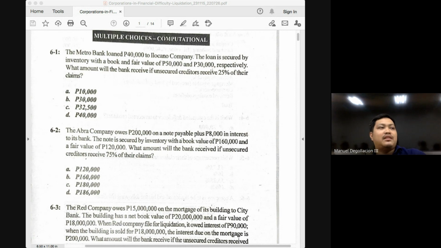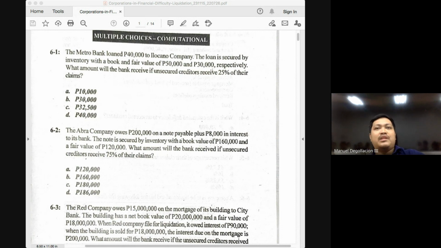Because if you do not prioritize the costs related to the liquidation, do you think someone will be willing to act as a liquidator? The answer is no. So that someone will be willing to act as a receiver or liquidator, we are going to guarantee that the value of its services will be paid in full.